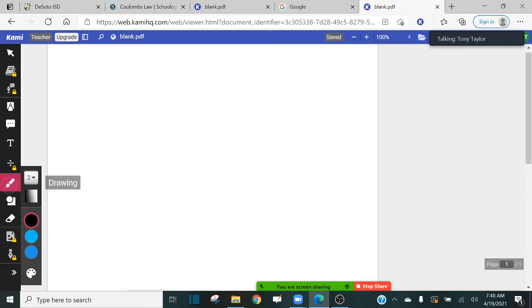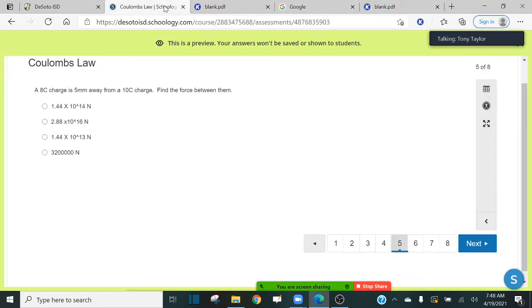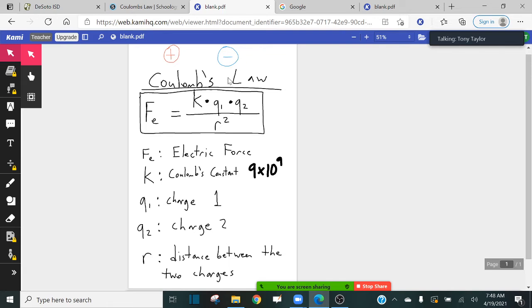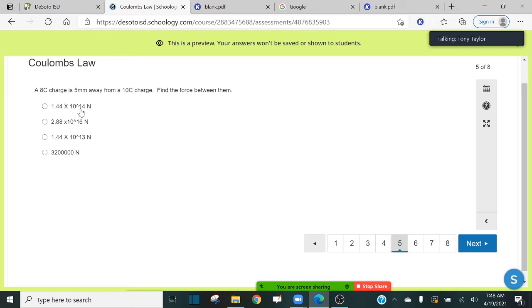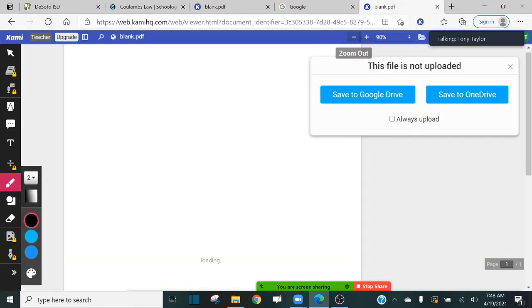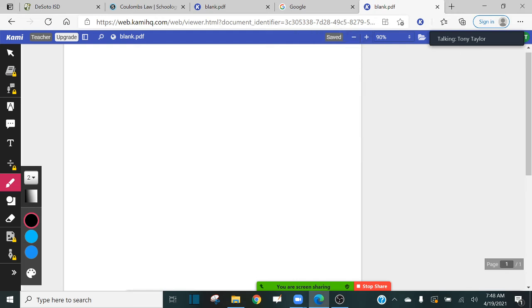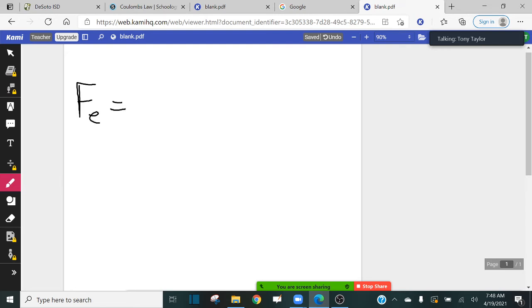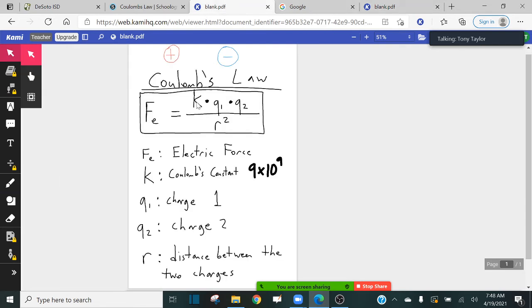All right. So what we want to do, if we want to find the value of the electric force between these two charges right here, I need to look at Coulomb's law and then plug my values into Coulomb's equation. Okay. So in order to find the strength of this electric force, this is what you guys would do. The electric force is equal to, remember, Coulomb's constant K, which is always 9 times 10 to the 9.